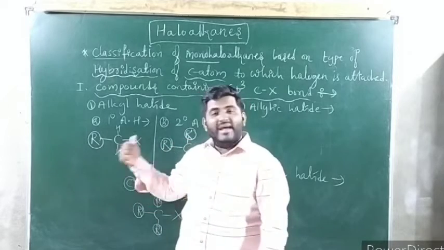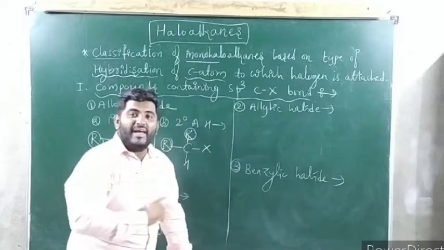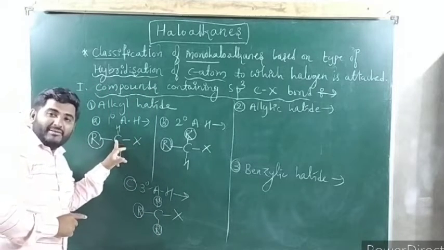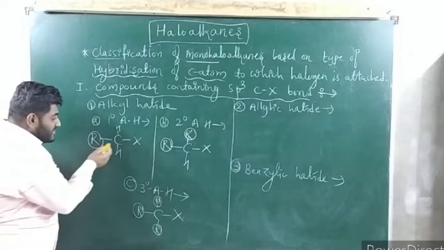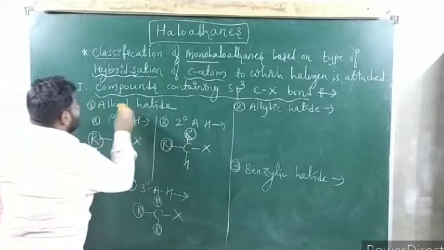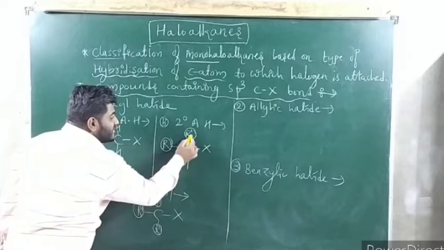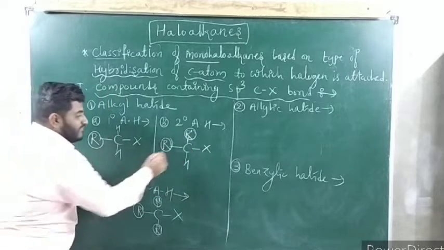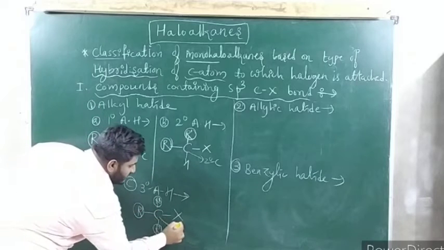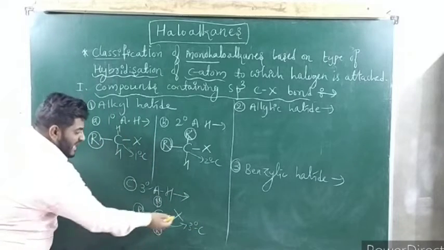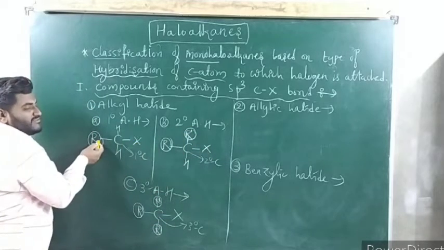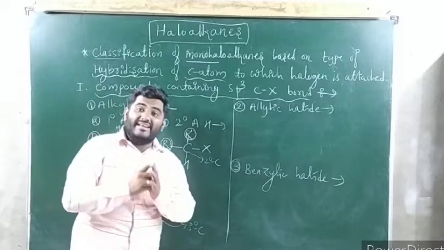So in primary alkyl halide, halogen is attached to a primary alkyl group. Primary alkyl halide, halogen is attached to a primary carbon atom. Primary alkyl group you can call because carbon is having only one substitution. And what are secondary alkyl halide? Secondary alkyl halides are the alkyl halides in which halogen atom is attached to a secondary carbon atom. This is called secondary carbon. This is called primary carbon and this is called tertiary carbon. Okay. Halogen atom is attached to tertiary carbon, halogen atom is attached to secondary carbon, halogen atom is attached to primary carbon. This way you can classify again.